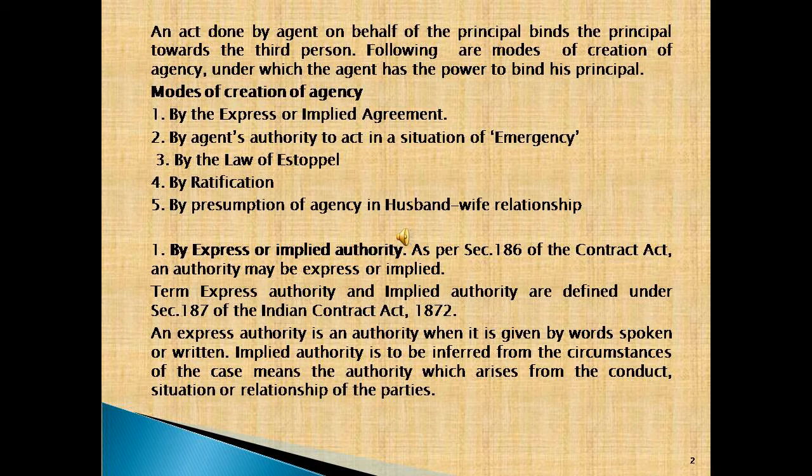First one, by express or implied authority. As per section 186 of the Contract Act, an authority may be express or implied. The terms express and implied authority are defined under section 187 of the Indian Contract Act, 1872. An express authority is an authority given by words spoken or written.